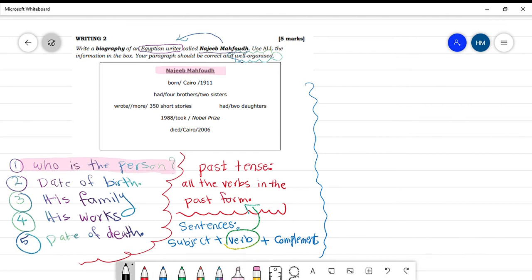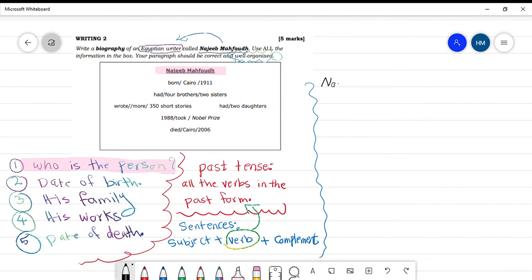He is Najib Mahfouz, an Egyptian writer. So what is the name of the person? This is the subject. We are writing about Najib Mahfouz. That means Najib Mahfouz is the subject.